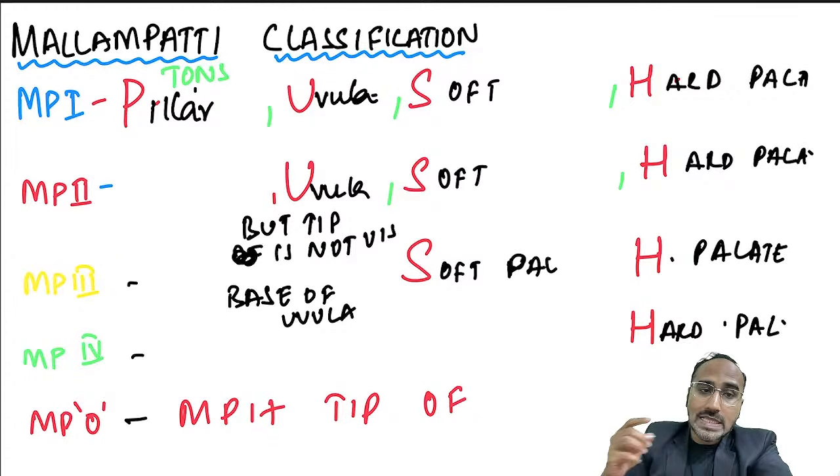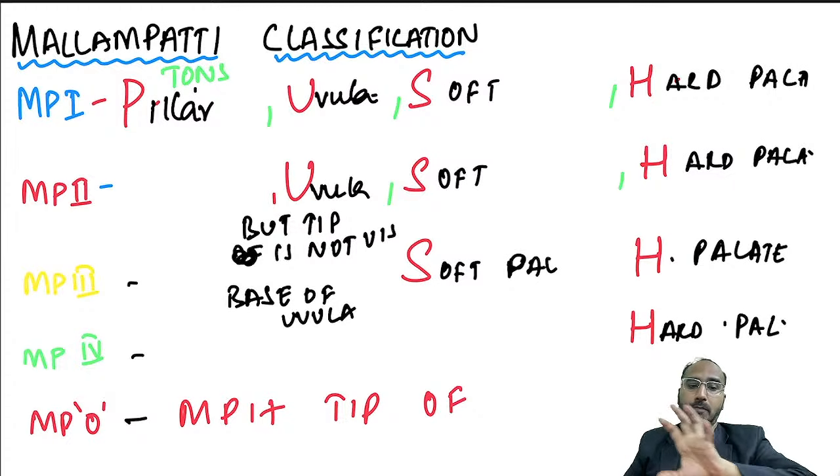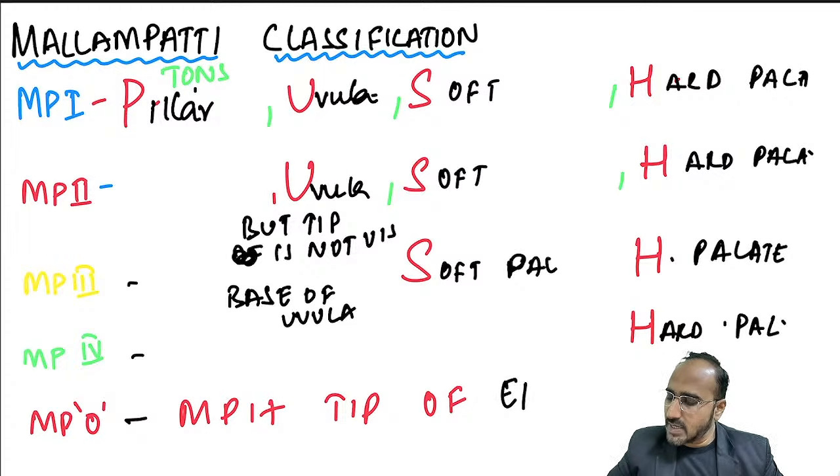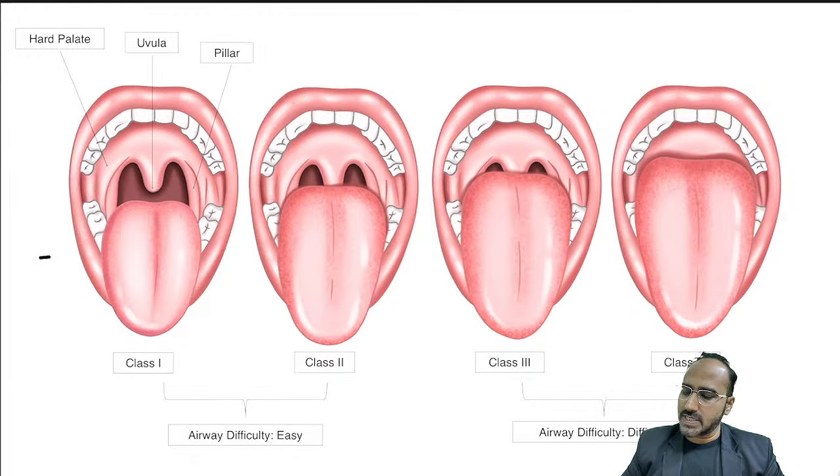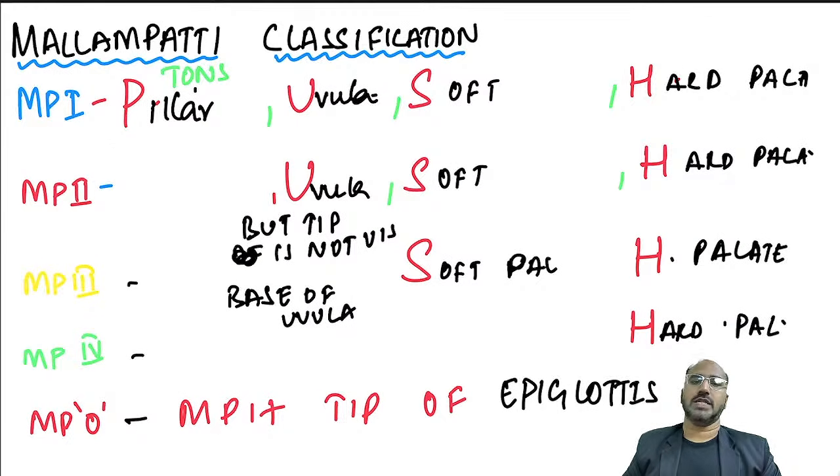If you see all the structures of Mallampati class 1 plus the tip of epiglottis visible, that is Mallampati class 0. Okay, so remember, this is class 1, class 2, class 3, and class 4. This is regarding Mallampati classification. After doing the pre-anesthetic checkup, you give a certificate to the patient that you are fit to undergo anesthesia.